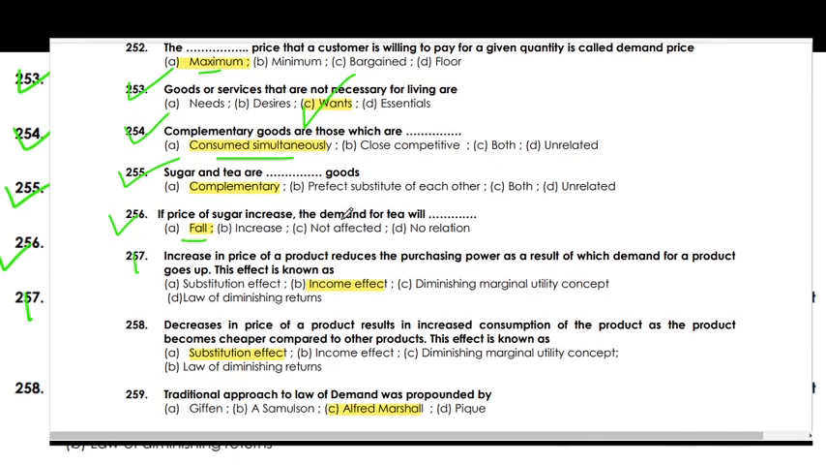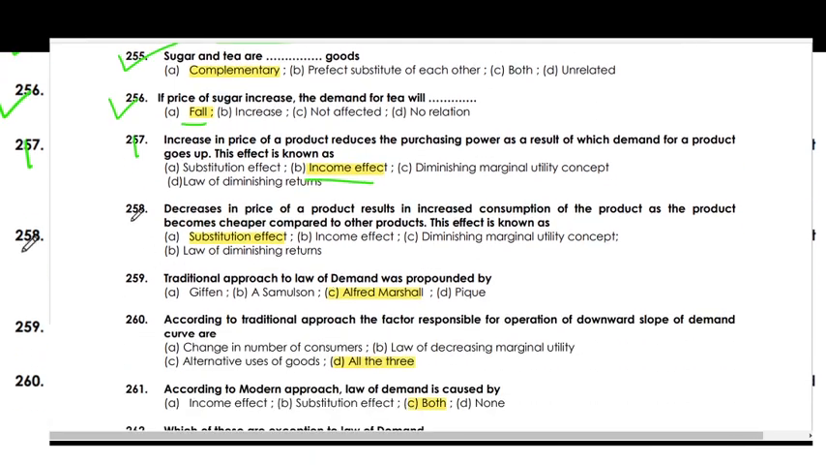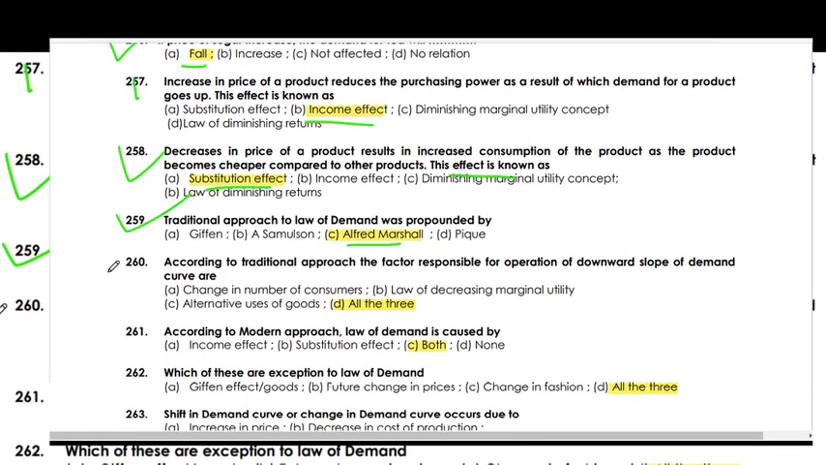An increase in the price of a product reduces purchasing power, as a result of which demand for the product goes down. This effect is known as the income effect. A decrease in the price of a product results in increased consumption as the product becomes cheaper compared to other products. This effect is known as the substitution effect. The traditional approach to the law of demand was propounded by Alfred Marshall. According to the traditional approach, the factors responsible for the downward slope of demand are all of these: change in number of consumers, law of diminishing marginal utility, and alternative uses of goods.